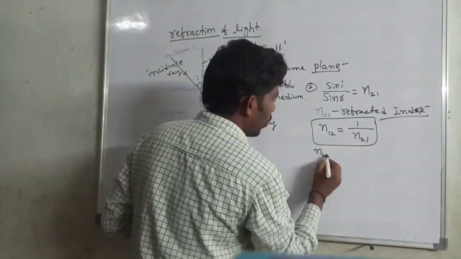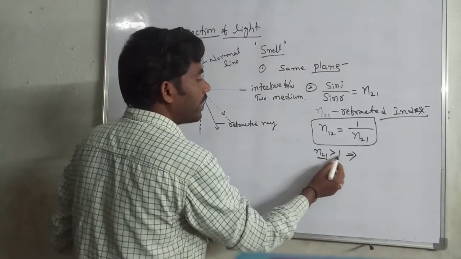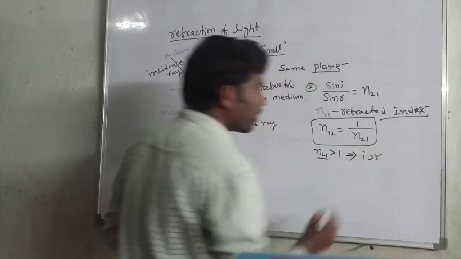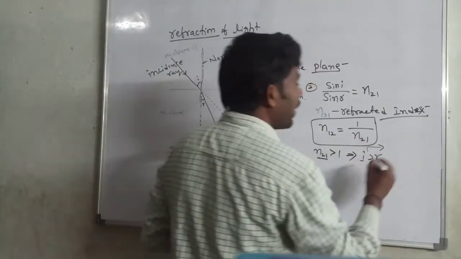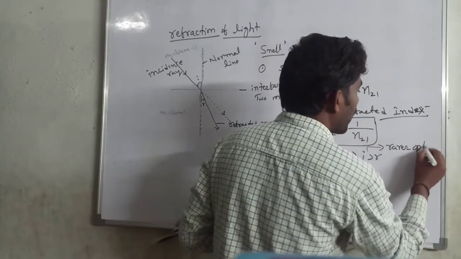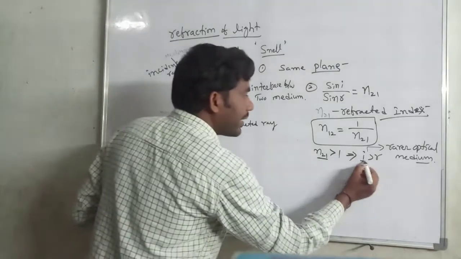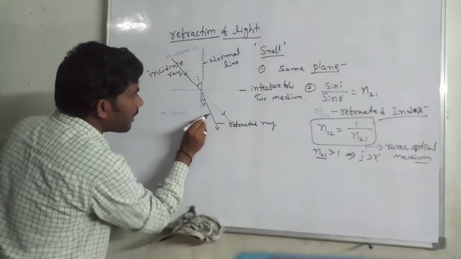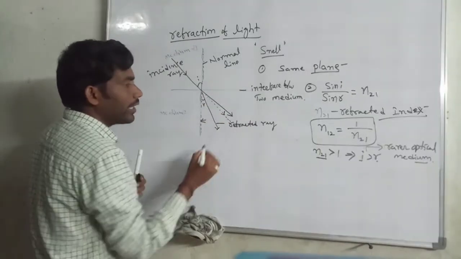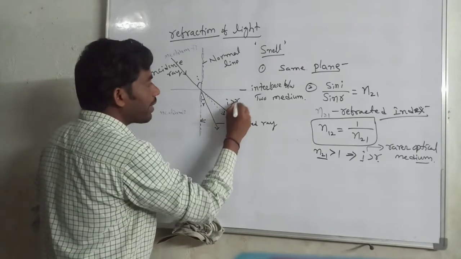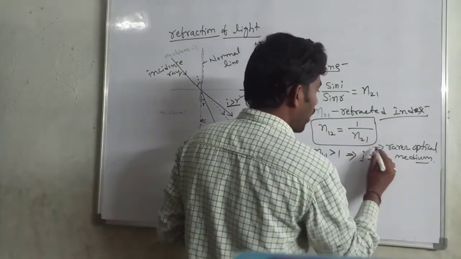Then see, if n21 is greater than 1, it means i is greater than r. This is called a rarer optical medium. When i is greater than r, the refracted ray is away from the normal ray. Whenever i is greater than r, it is called a rarer optical medium.